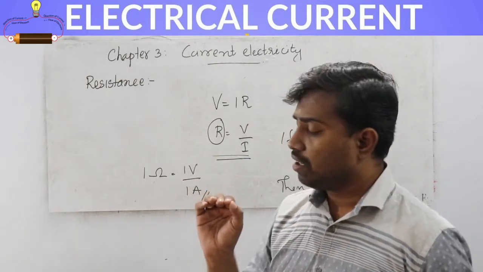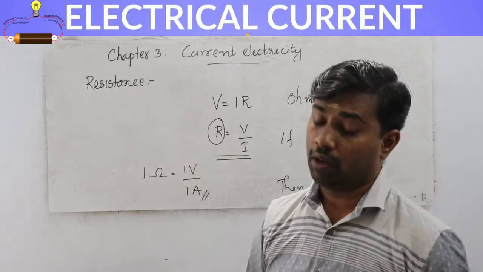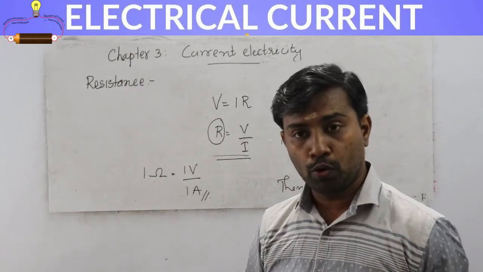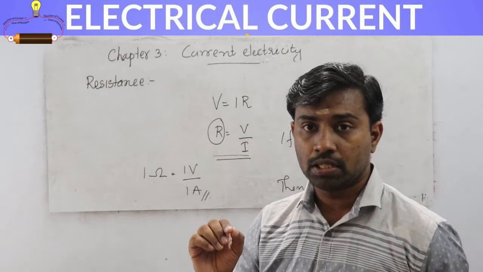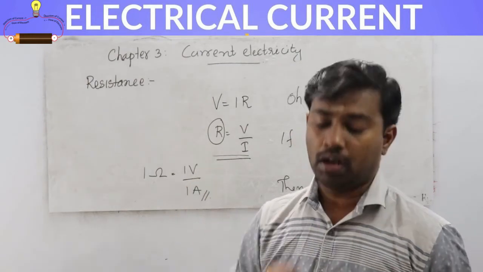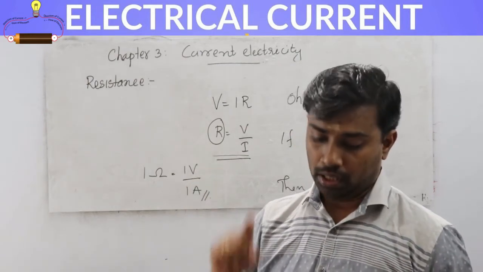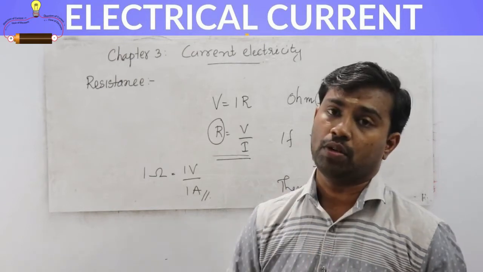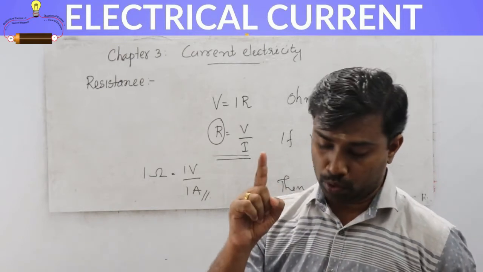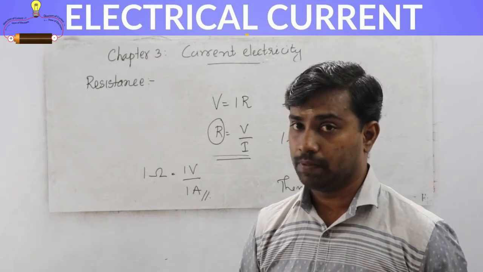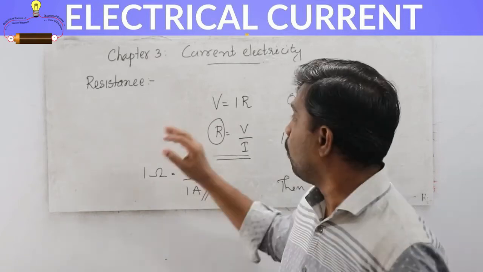if a current of 1 ampere flows through it on applying a potential difference of 1 volt across its ends. That is called 1 ohm.